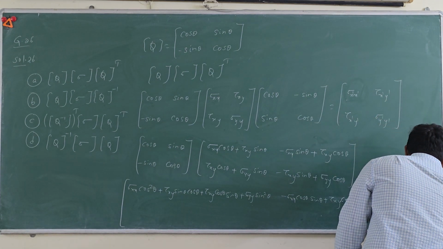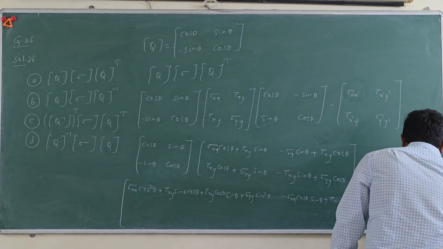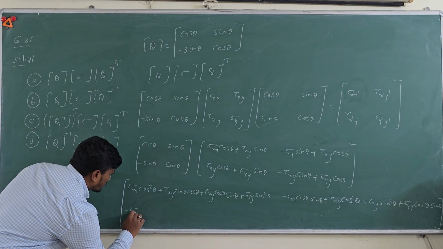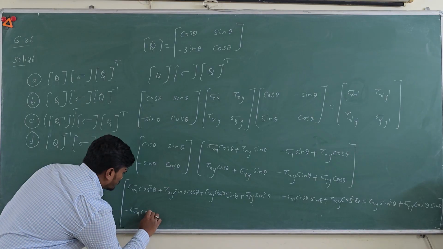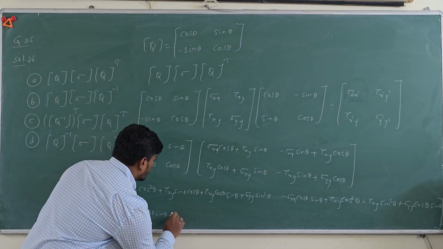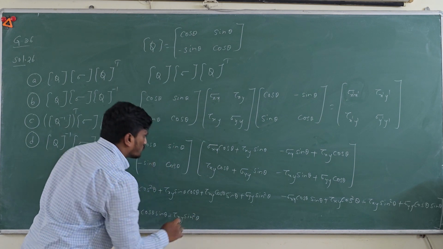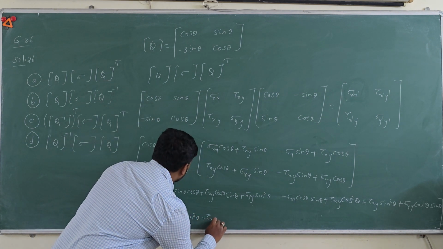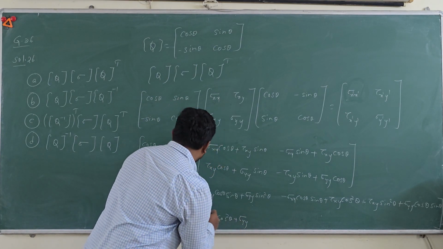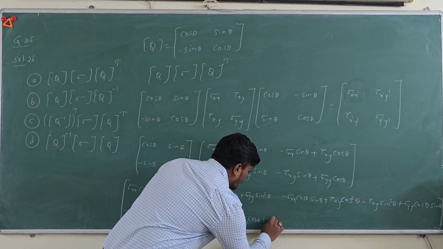plus sigma yy cos theta sin theta, and minus sigma xx cos theta sin theta minus tau xy sin square theta plus tau xy cos square theta plus sigma yy cos theta sin theta.